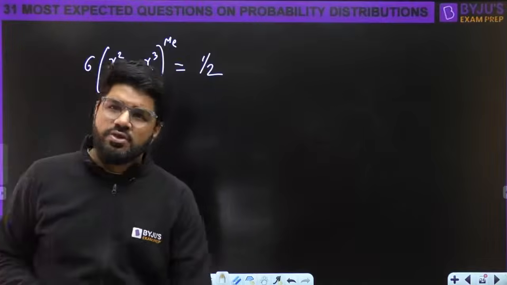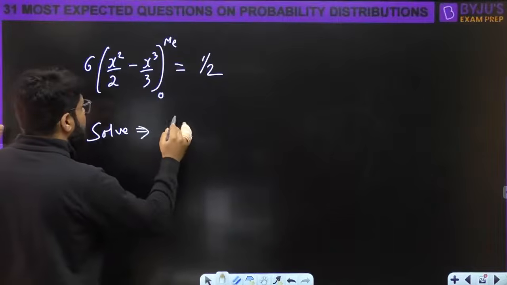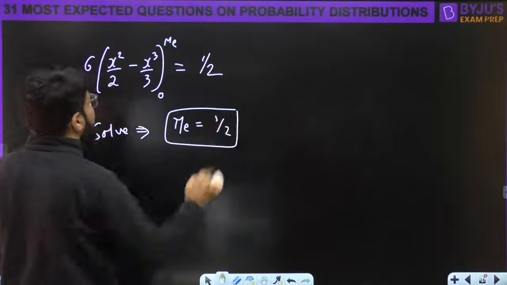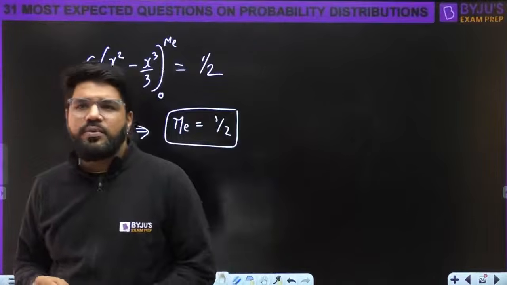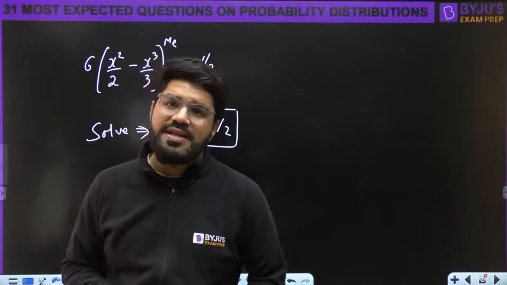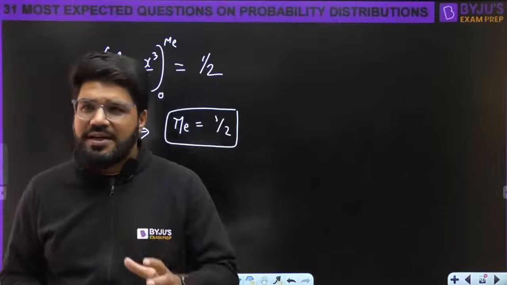Guys, equation you can solve, right? Solving, let's find the final value. Solve, you get the median equal to 1 by 2. Okay, it's a cubic equation. All the cubic equations are not allowed in calculations. Cubic scientific calculators are not allowed in the GATE. Virtual calculators cannot handle cubic equations. But this one equation I have taken just to make you understand some important thing.